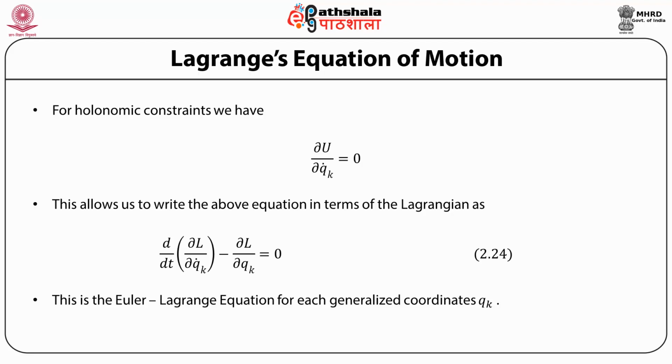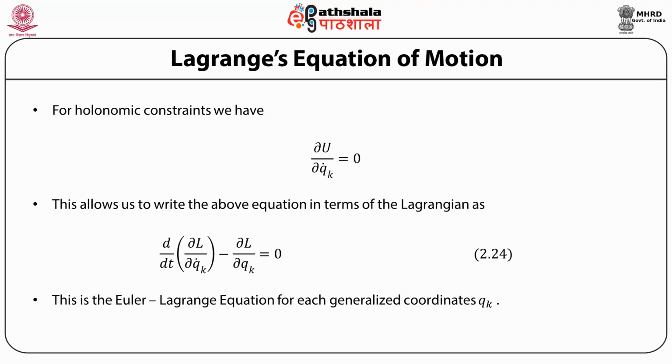Once we have chosen these, and if further our system is conservative and holonomic, then the potential energy of the system does not depend on the generalized velocity, and in that case we can define a quantity called the Lagrangian, which is the kinetic energy minus the potential energy, each written in terms of only generalized coordinates and their velocities.